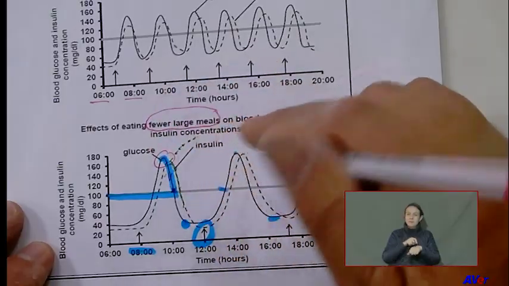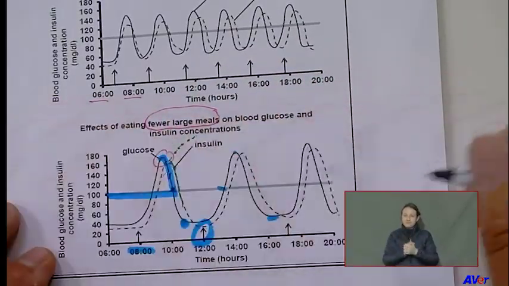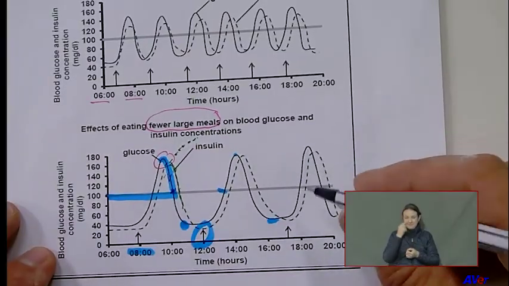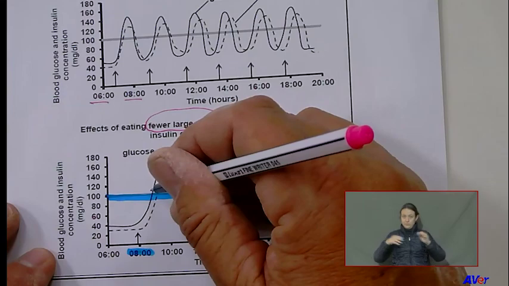All right, let me help you there, people. So it becomes very easy. You just look at the big screen. So when is the glucose concentration above normal? So we find that line, the normal line, which is going across. It's indicated there in gray. There you see it. So when is the graph for the glucose above the line?